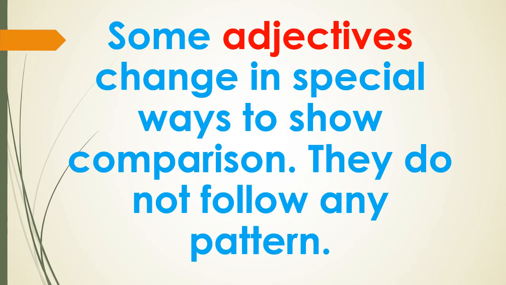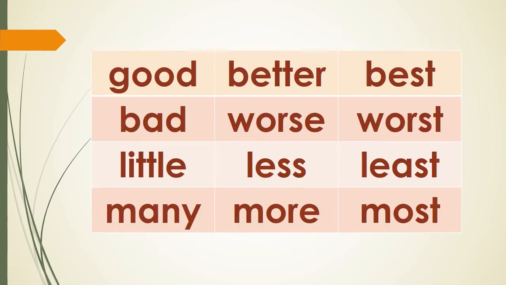Some adjectives change in special ways to show comparison. They do not follow any pattern. Let us see the examples of these words. Good, better, best, bad, worse, worst, little, less, least, many, more, most. Now these words do not follow the pattern of ER and EST. So you have to remember these words by heart. Right, children?